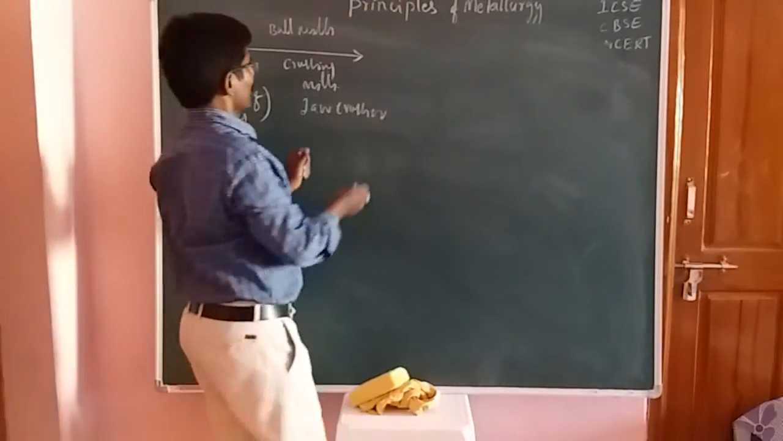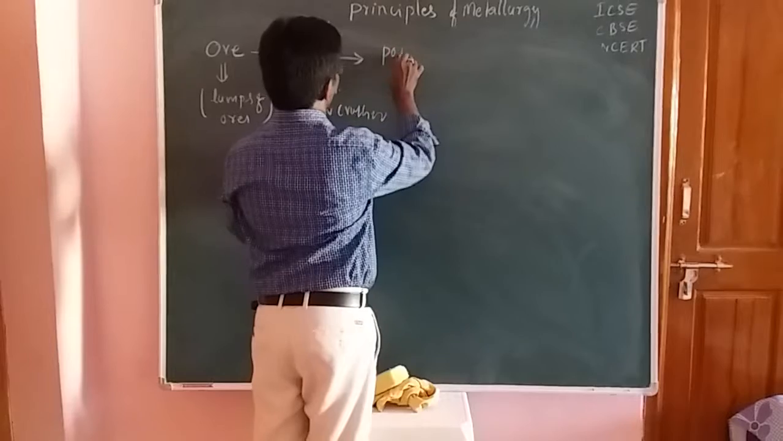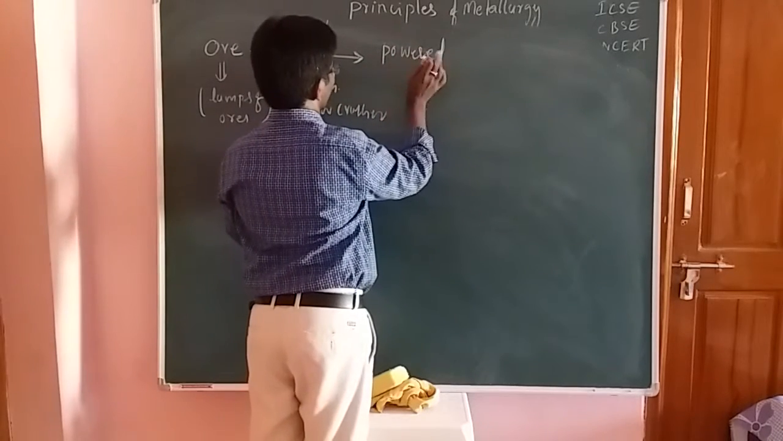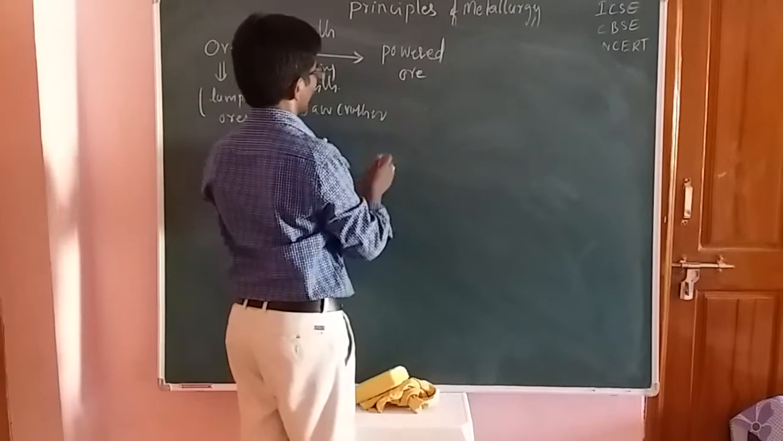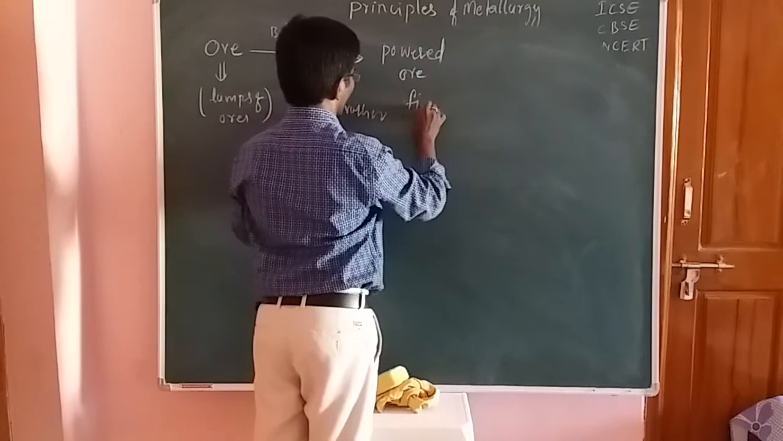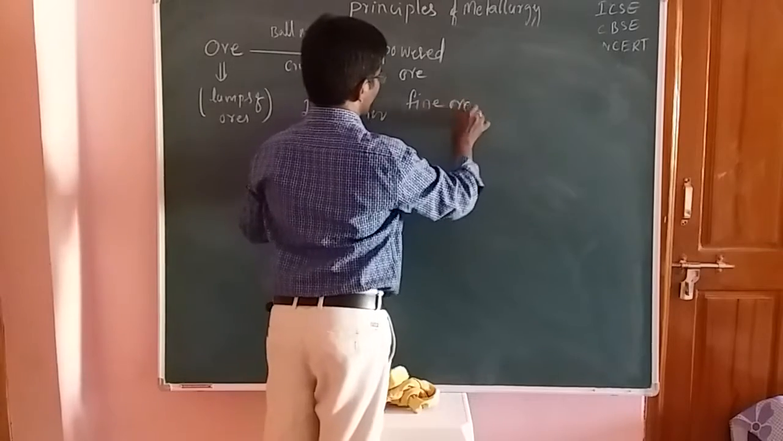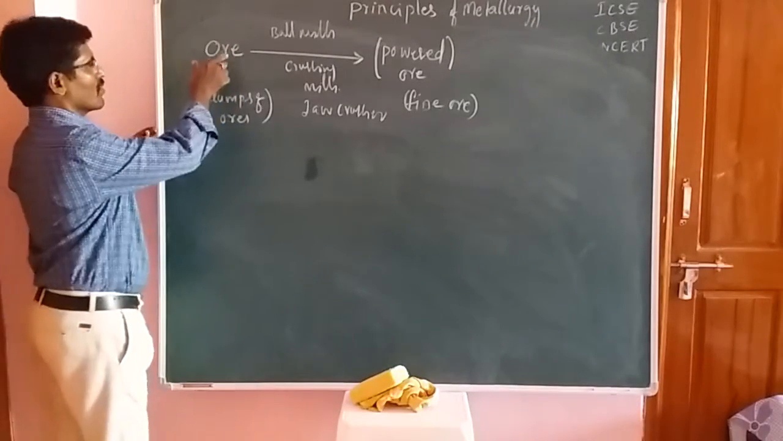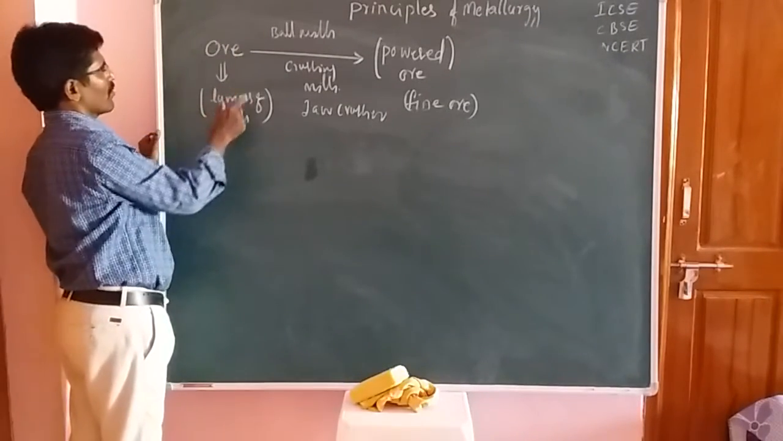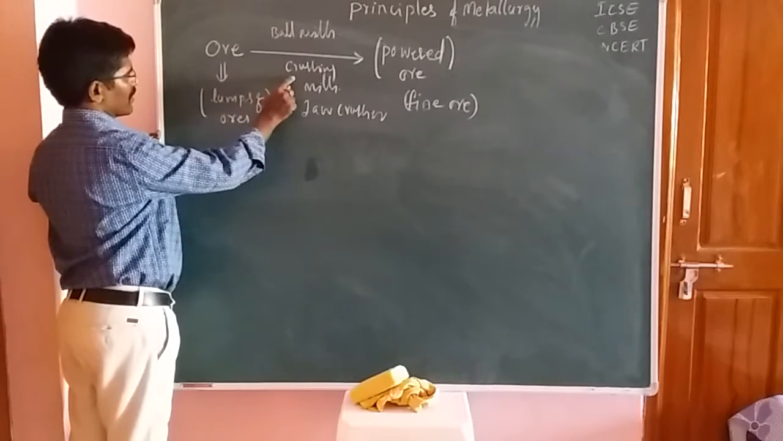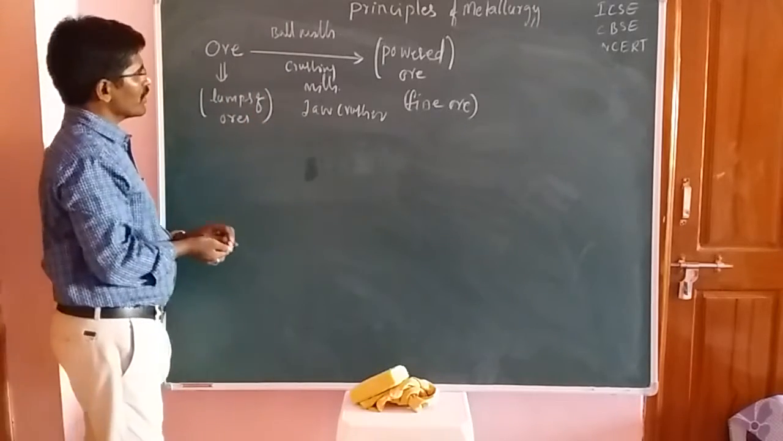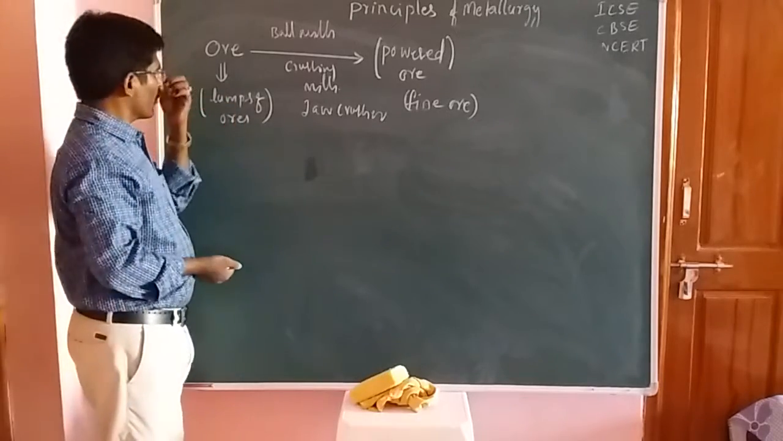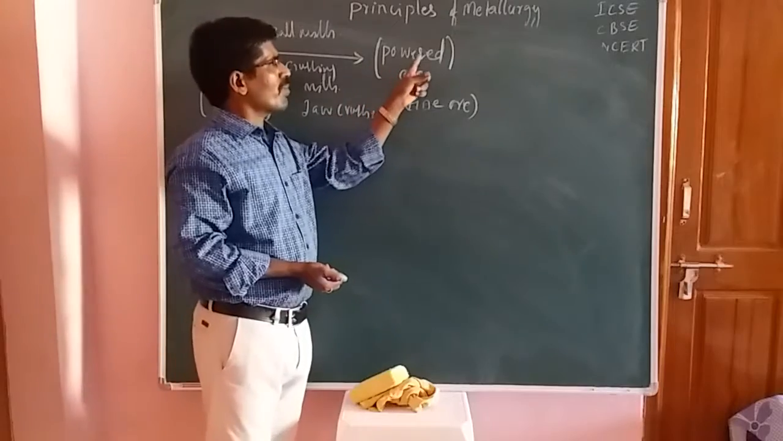Then what happens here? Now you are getting powdered ore, or it may be fine ore. Okay, friends. Now this is the fine ore. So the next step from this one: first of all, you have to take the ore in the form of lumps into the ball mills, or the crushing mills, or the jaw mills. In this process, the lumps of ores are converted into powdered ore.